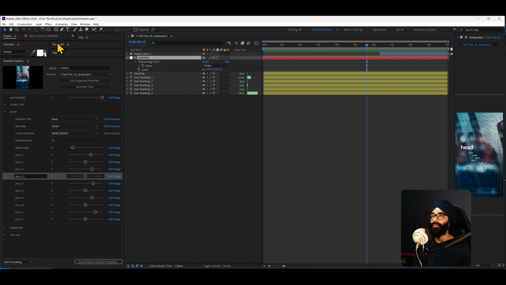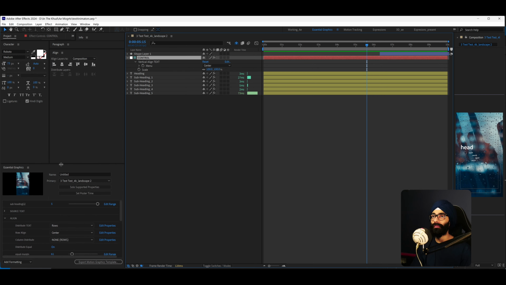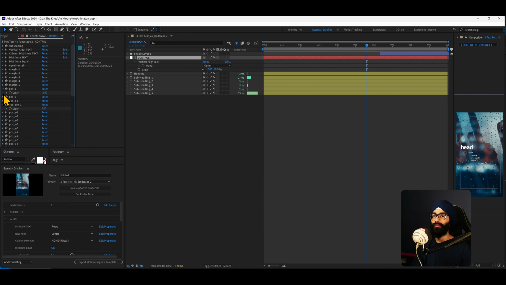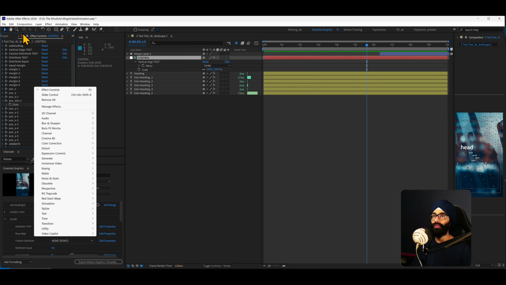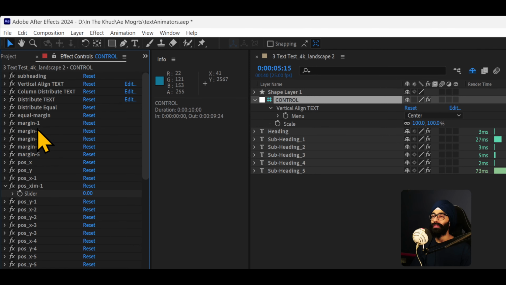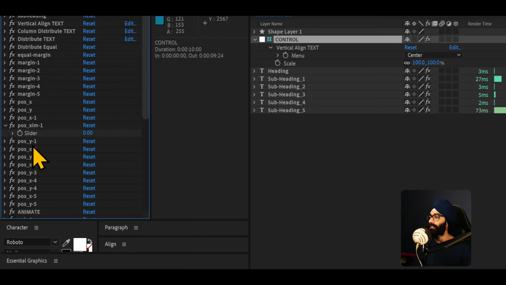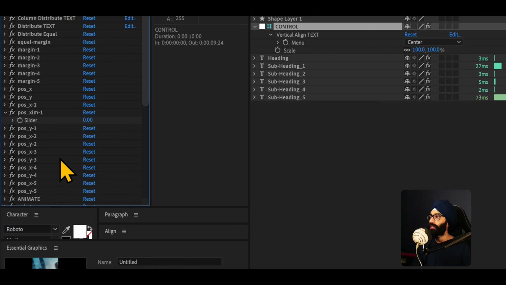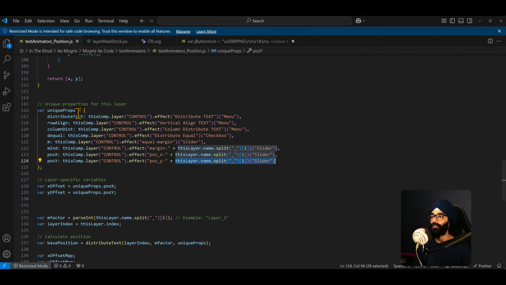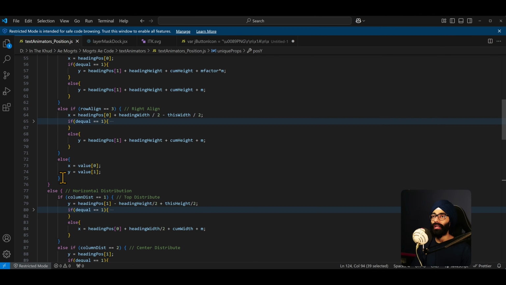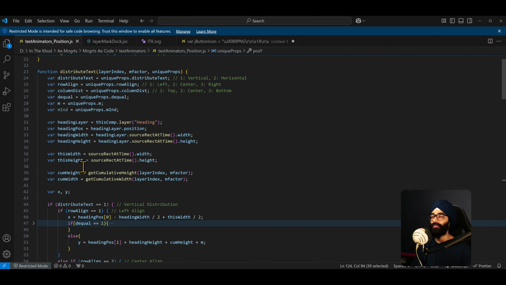If I show this control, I cannot. This effect control here, if you see all of these values, they are all set up in such a way that it's margin 1, margin 2, margin 3, margin 4, position X, and then there's a dash 1, dash 2, dash 3. So we've set up everything in that way. That's this object here. Now let me show you the core of distribute text.